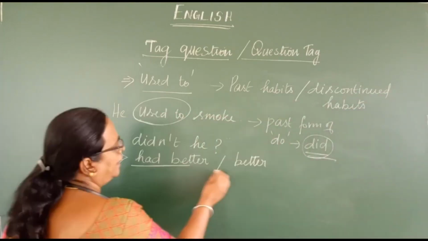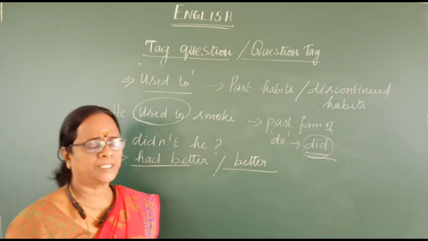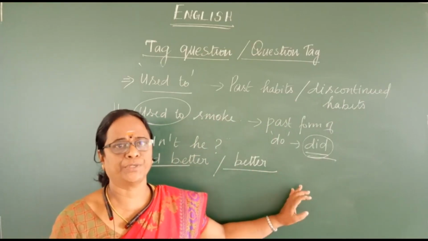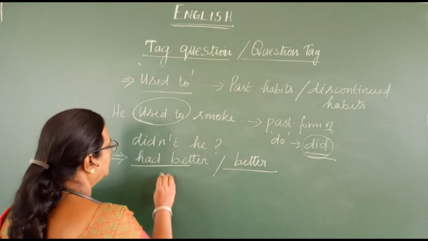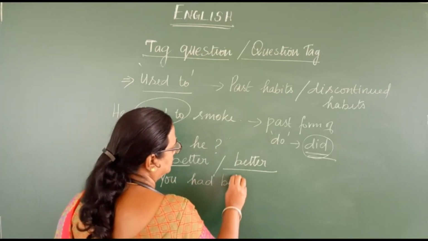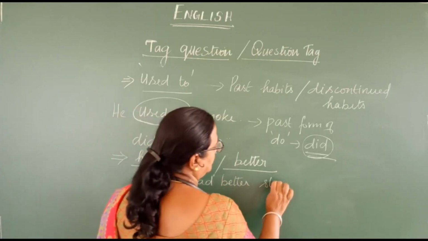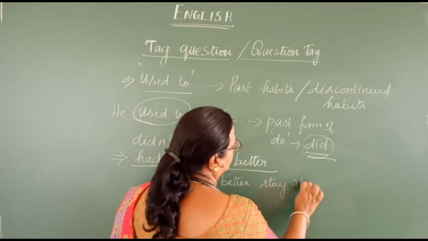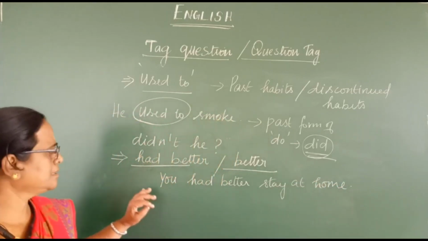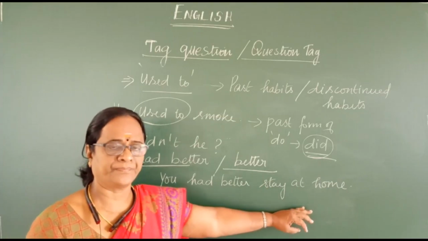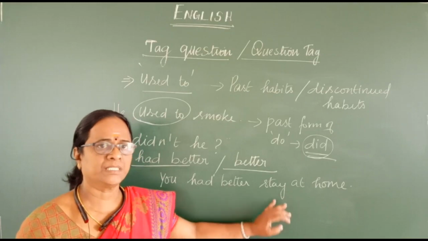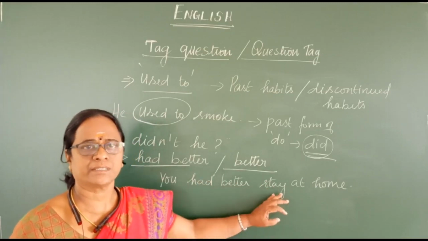And the next one, had better. Suppose you find these words in a sentence, then what do you have to do? For example, you had better stay at home. That means you are suggesting somebody to stay at home since he or she is sick.